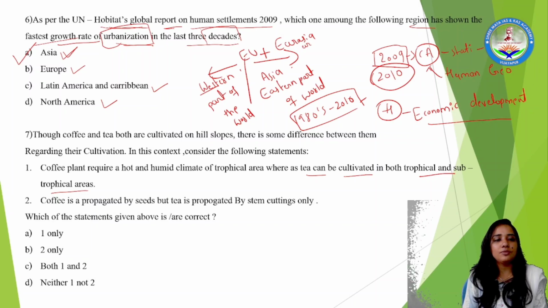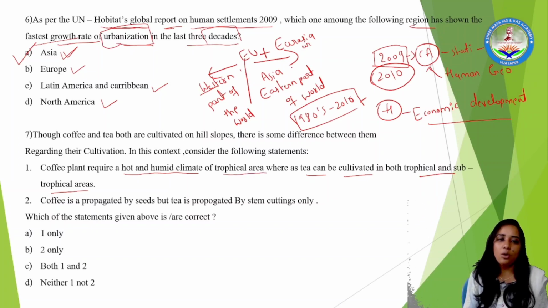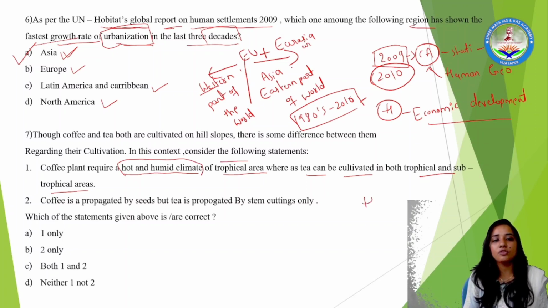Here, in the first statement, they are saying that the coffee plant requires a hot and humid climate, first thing, and it is in the tropical area. Is a hot and humid climate present in tropical areas? Yes, tropical areas comprise a hot and humid climate. Fine. And along with it, what are the requirements of coffee growth? First thing, it should be hot and humid. Along with it, hills must be present, slope must be present. Along with it, yes, rainfall should not be more. Rainfall should not be more.